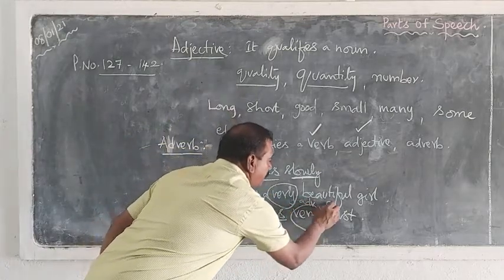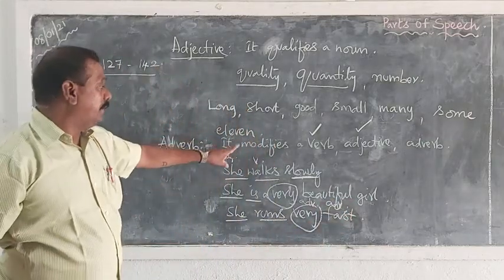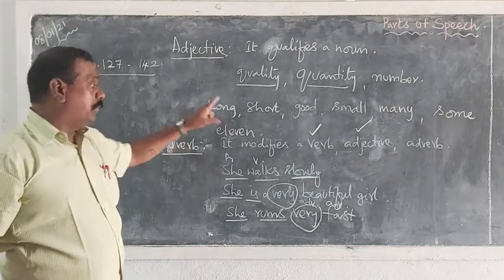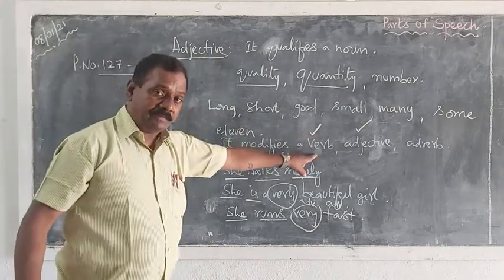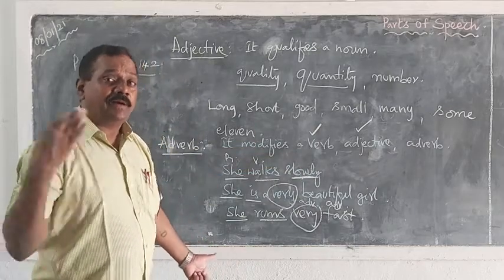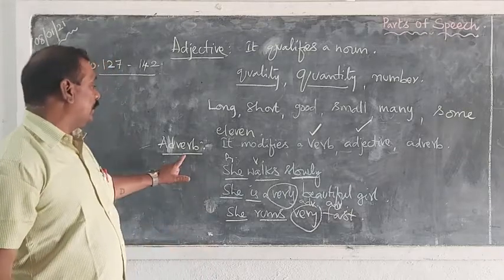This is one adverb and fast is another adverb. So what is the function of an adverb in a sentence? An adverb modifies sometimes a verb, sometimes an adjective, sometimes another adverb in the sentence. So this is something about adverbs.